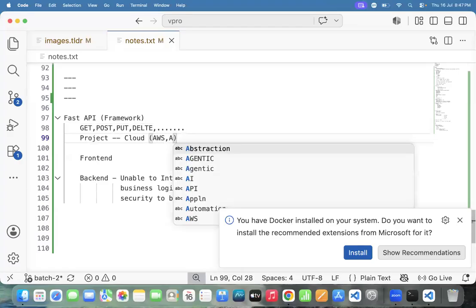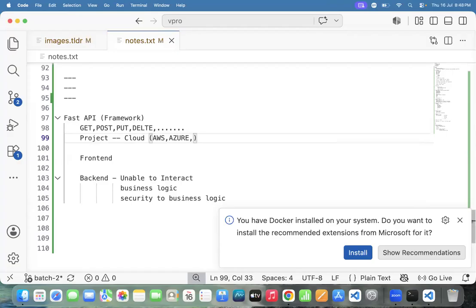AWS cloud and Azure cloud. Next one is the Microsoft Azure cloud, or GCP. Any one of the clouds. I think not a particular cloud here. Dynamically, whatever project we are building, with GET, POST, PUT, DELETE, this kind of project we need to deploy on either AWS cloud, Azure cloud, or GCP cloud.